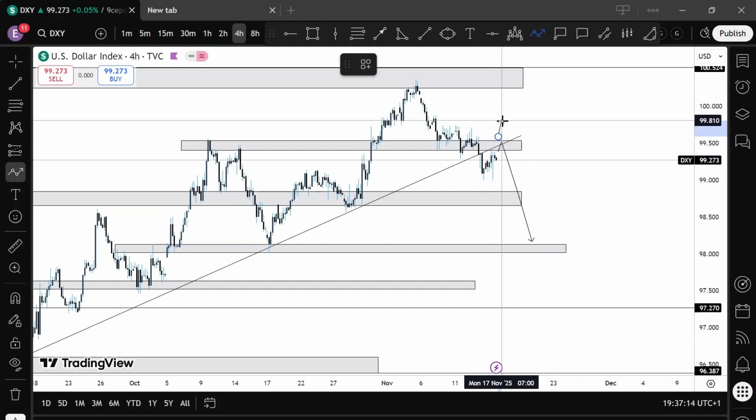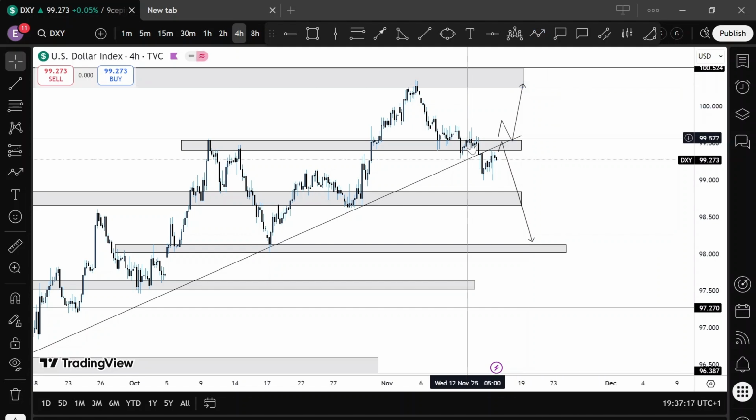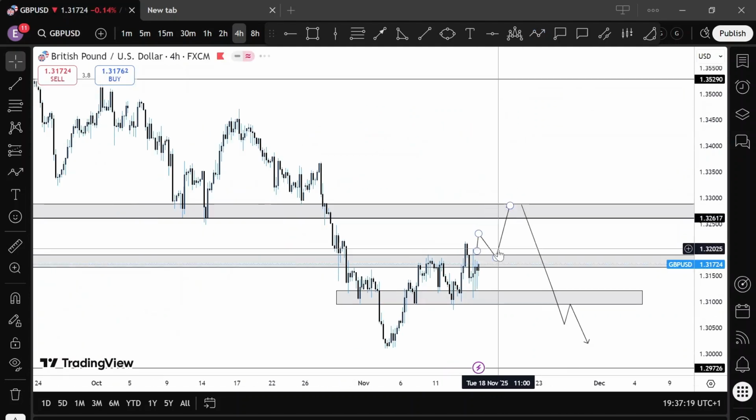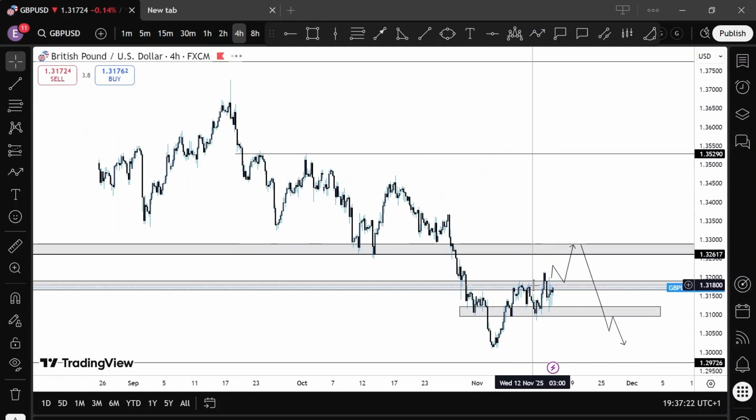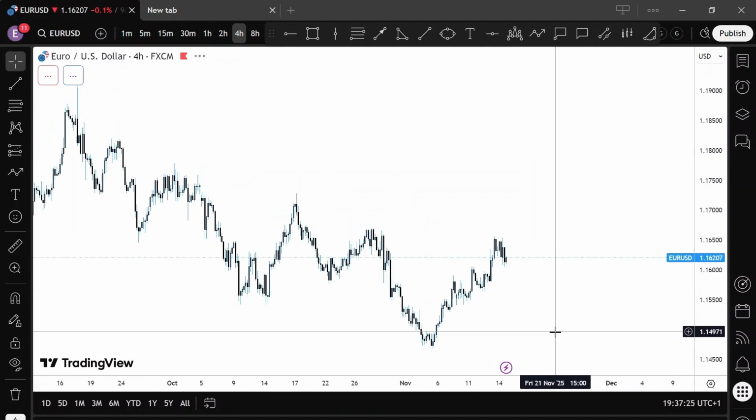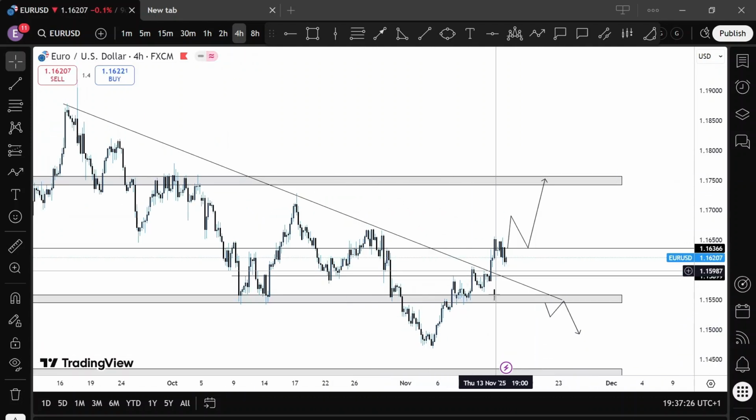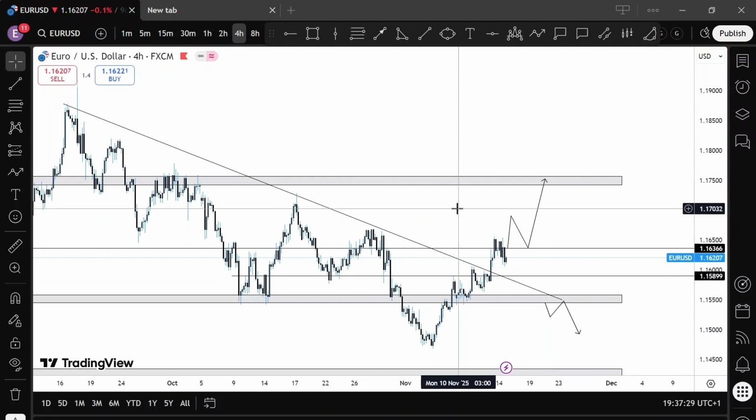And once we get a bullish sentiment on DXY, it means we might be selling all the way to the downside for both GBPUSD and EURUSD. Now that's that for the outlook.